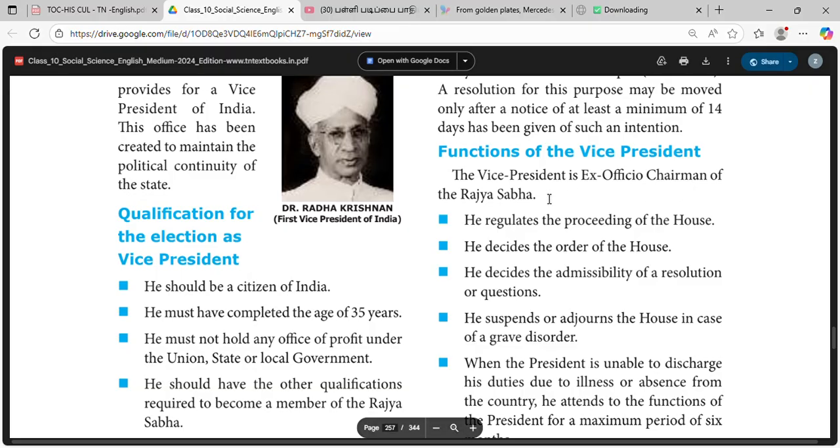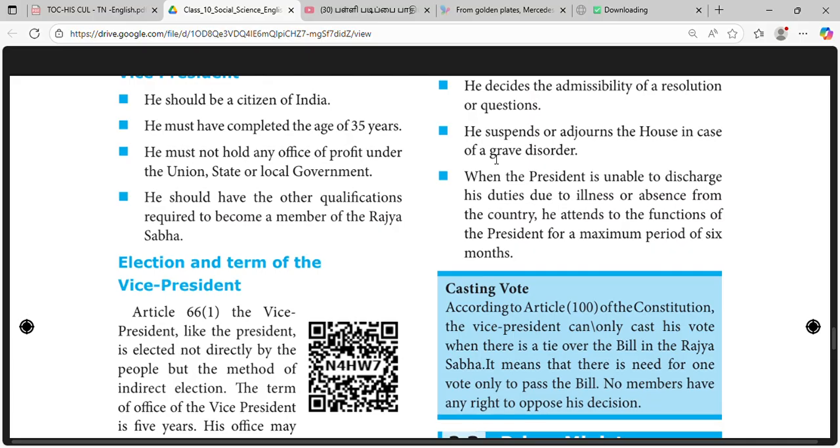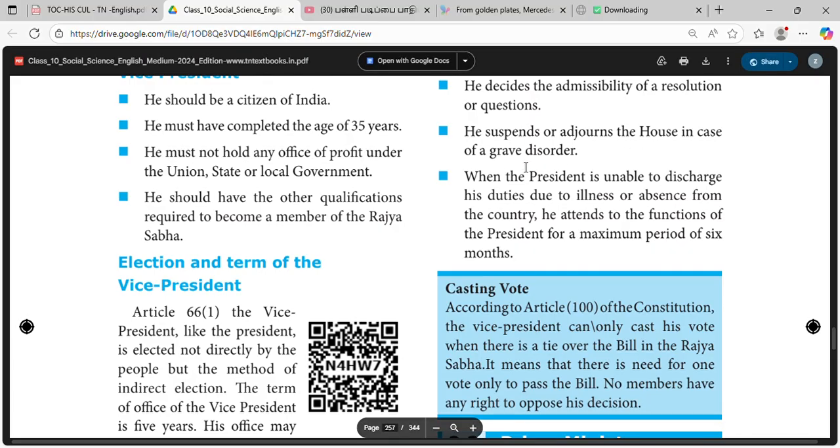The Vice President is the ex officio chairman of Rajya Sabha. He regulates the proceedings of the House. He decides the order of the House. He decides the admissibility of a resolution or questions. He suspends or adjourns the House in case of great disorder.